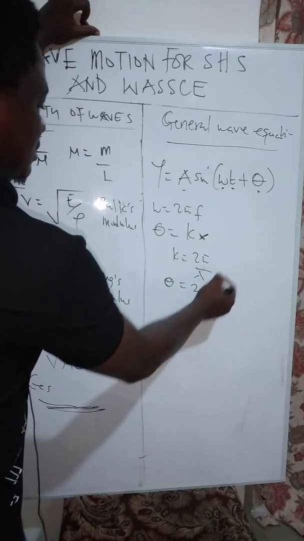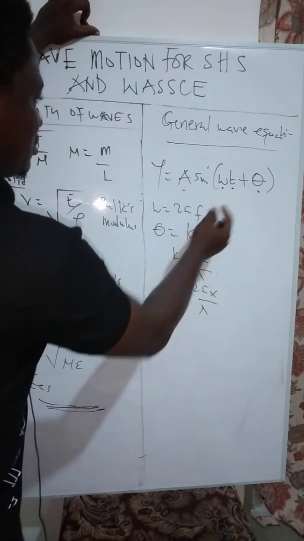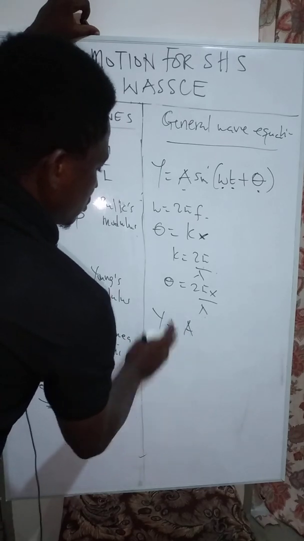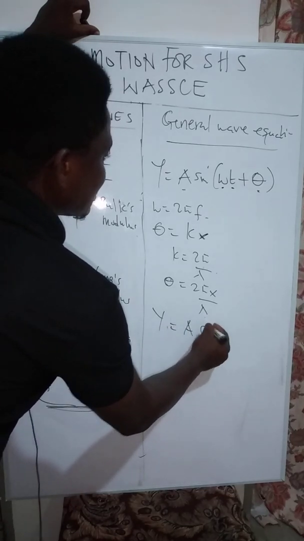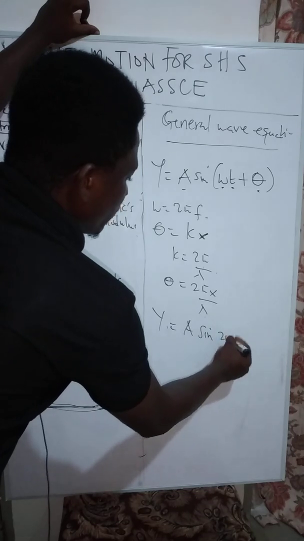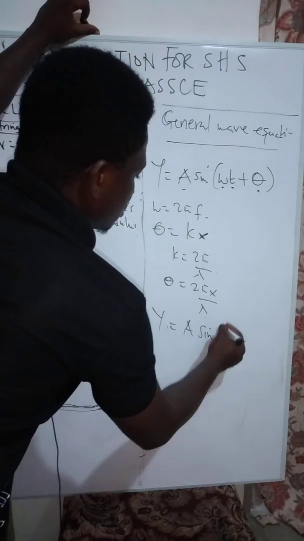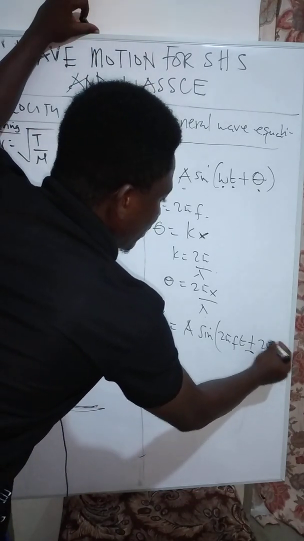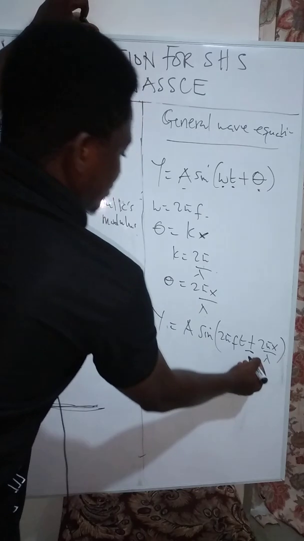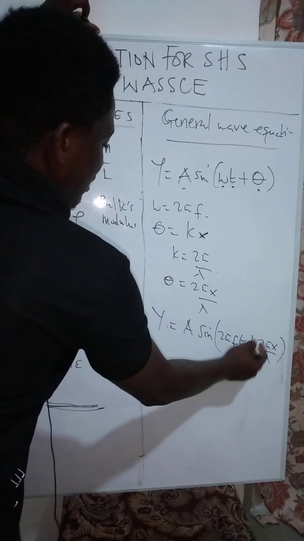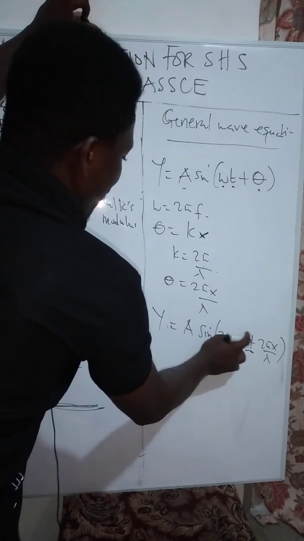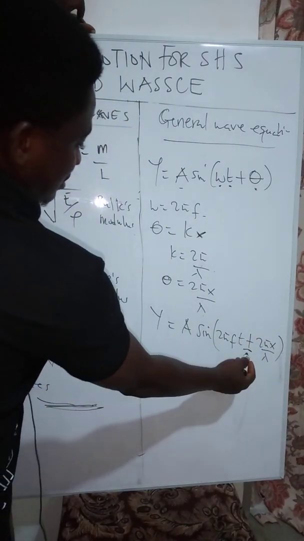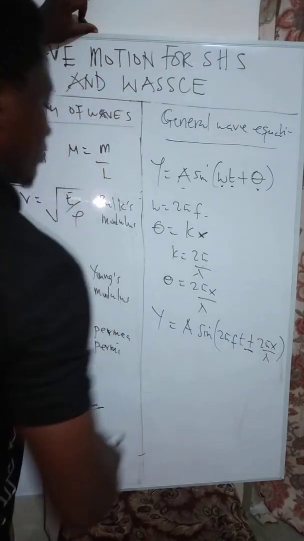So if I have this, and I have this, and I have this, let me just rewrite the equation again. So the equation can be written as y is equal to A sine of 2 pi f t plus or minus 2 pi x all over lambda. Sometimes it is plus or minus. The plus or minus depends on the direction in which the wave is moving. Or when you are given a question, sometimes it is given to you as positive or sometimes negative.